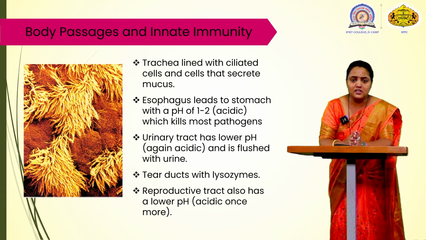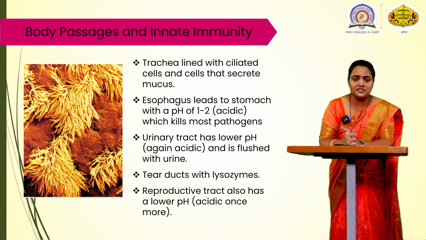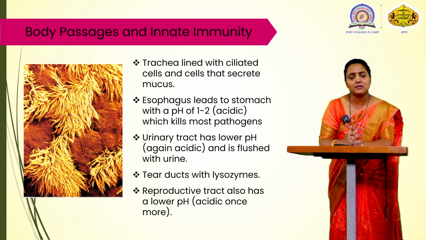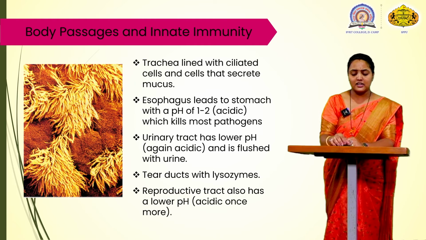Now here you can see the orange part in the figure. The orange part produces the mucus, and the yellow part is the cilia. Cilia help the microorganisms to move, and the orange part produces mucus. In that mucus, the microorganisms are trapped.